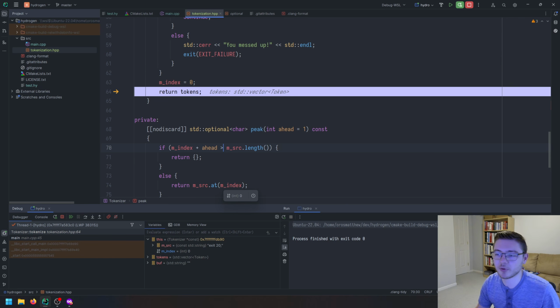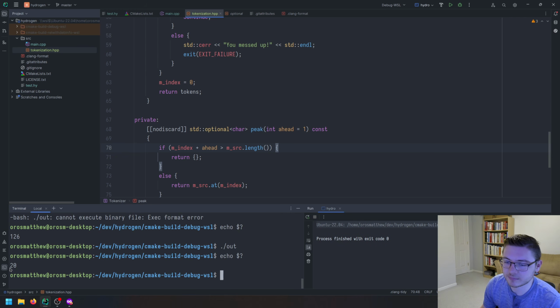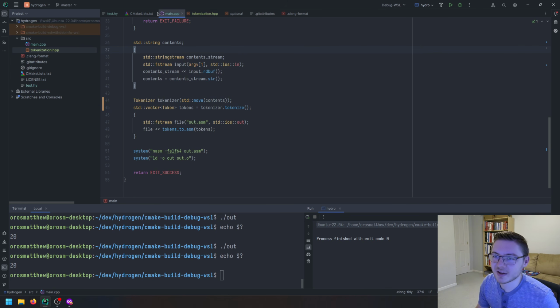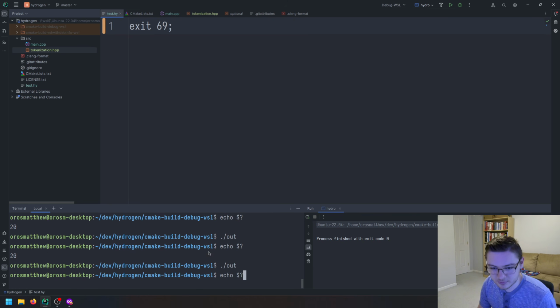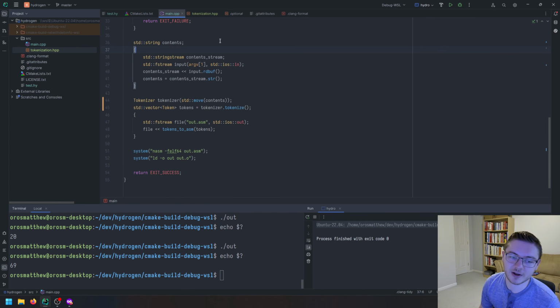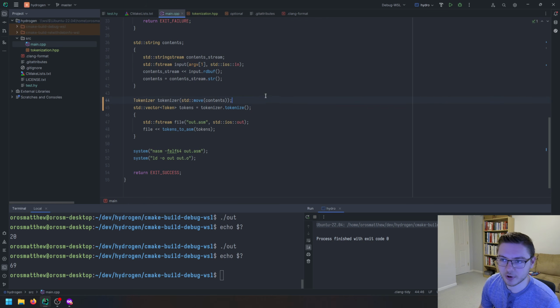Maybe this is only supposed to be greater than length. Am I being dumb? I think I was just off. It's like an off by 1 error. That was the problem. Okay, so cool, this is working now. If we exit with 69 and compile, we get 69. All right, cool. It should have just been greater than, not greater than or equal to. Simple little mistakes. All right, cool, so now that works.